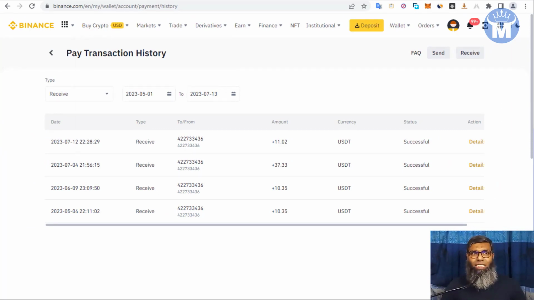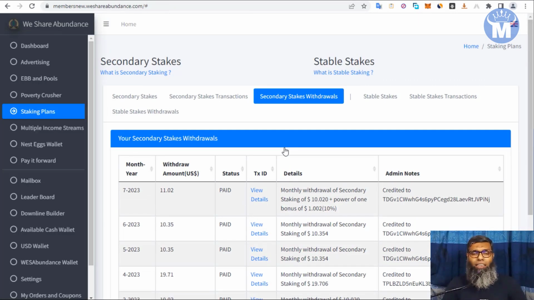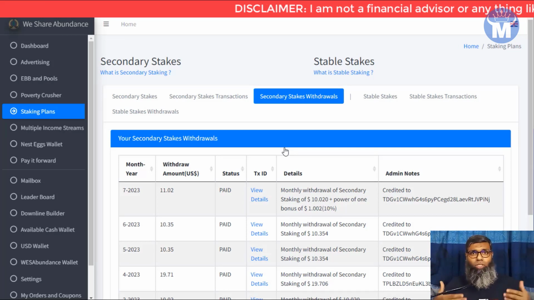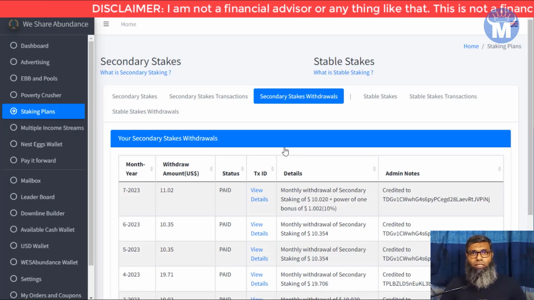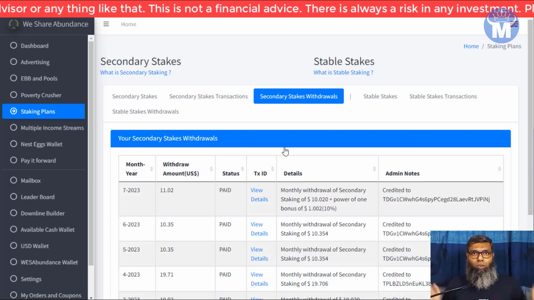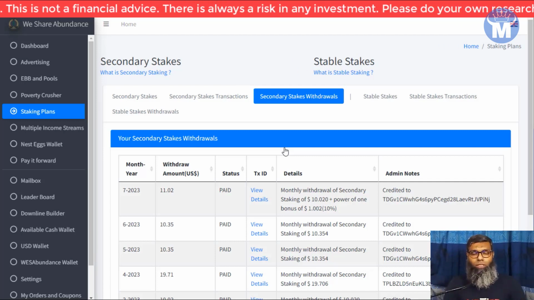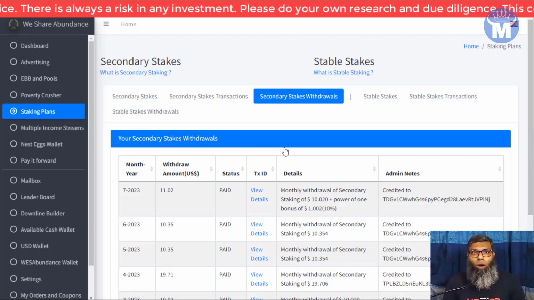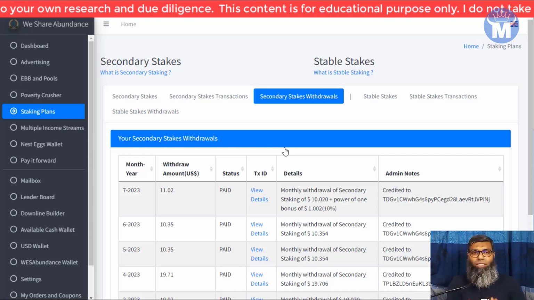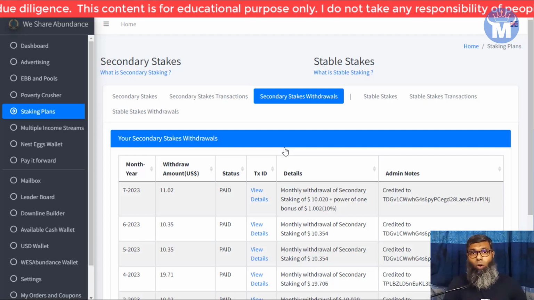This is a really stable and really solid site, but the disclaimer is I am not a financial advisor and I do not provide any financial advice. So do your own research, do your own due diligence. Your investment is your responsibility. I'm not responsible for anyone's investment. So do your due diligence and invest if you want to try this out. And that's it. I always suggest risk only what you can afford to lose, always.